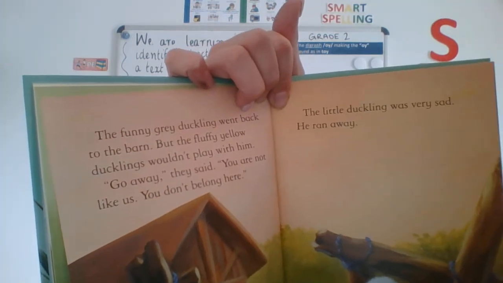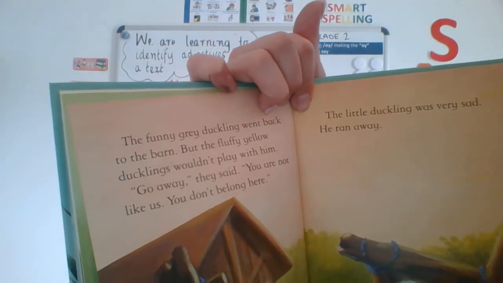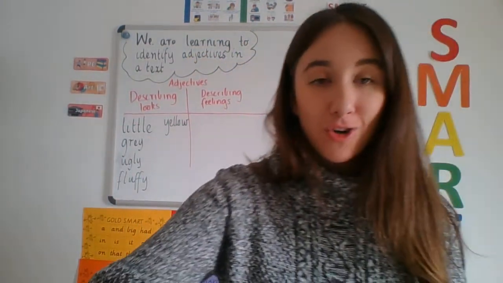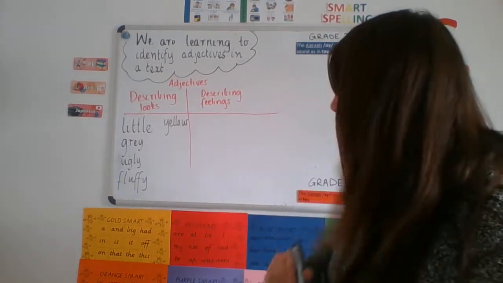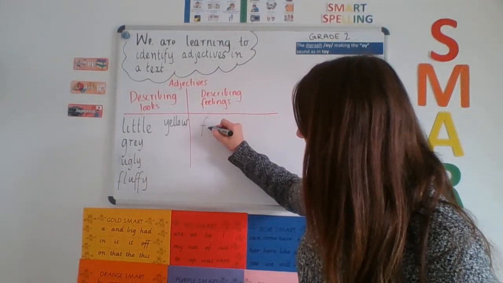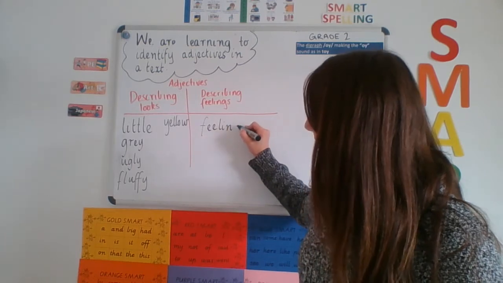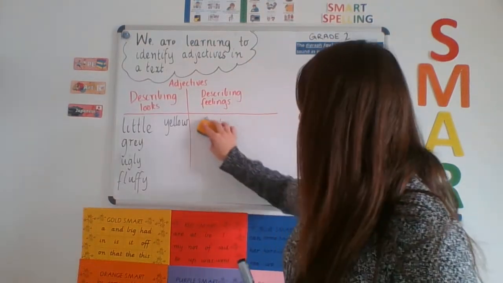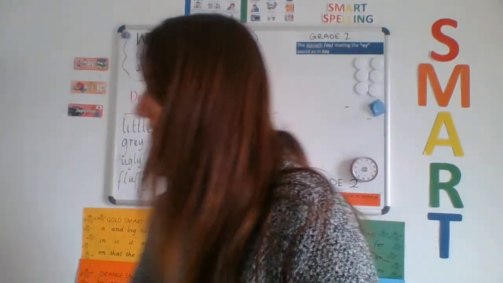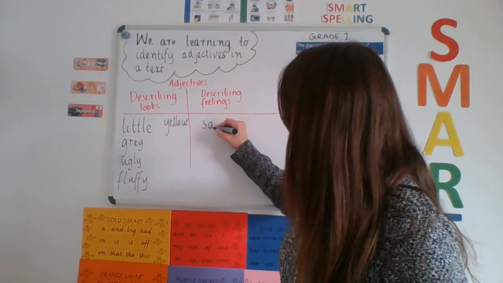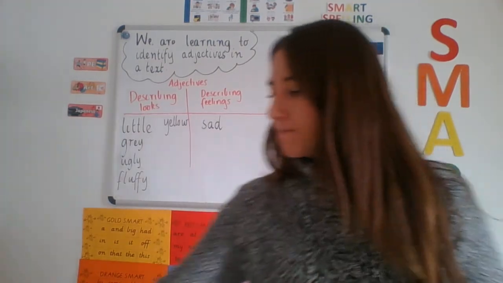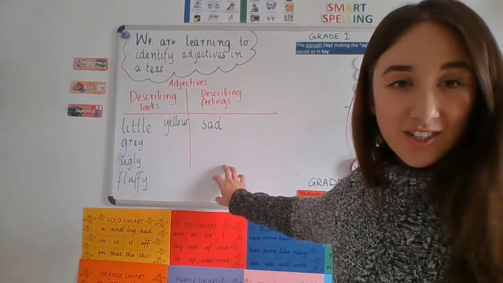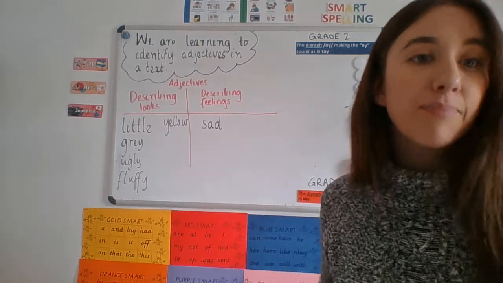The little duckling was very sad. He ran away. So the word sad, boys and girls, is being used to describe the way the duckling feels. Yay, we can add our first word to this side of our board. Oh, I've written the wrong word, haven't I? That's not what I was supposed to write. Sad. Okay. Let's see if we can find at least one more to add on to this side of our board to describe the way something feels.